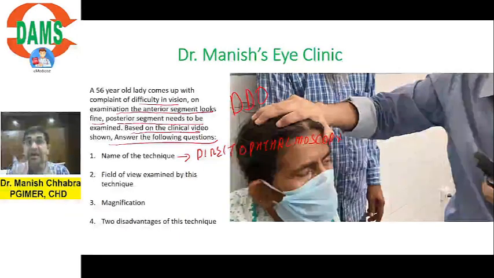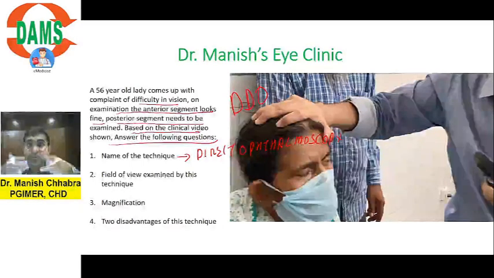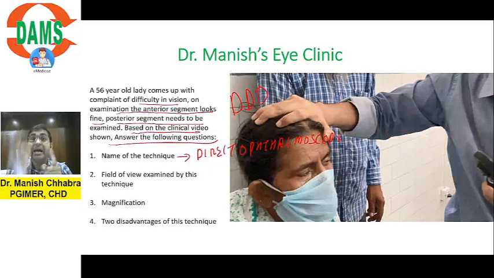Please understand, in direct ophthalmoscope the vision is uniocular. I am closing one eye now, so I am seeing from one eye. So it is direct ophthalmoscope. In indirect ophthalmoscope you have binocular vision. That is why in indirect ophthalmoscope stereopsis is present. In direct ophthalmoscope stereopsis is absent. Is it understandable?